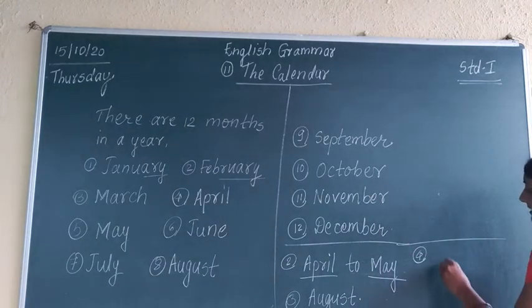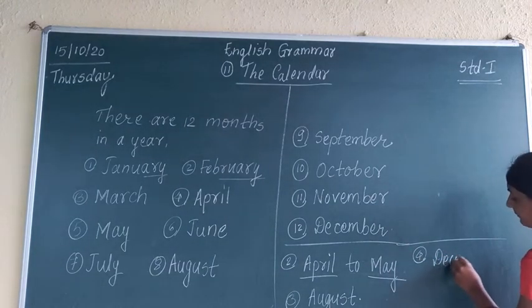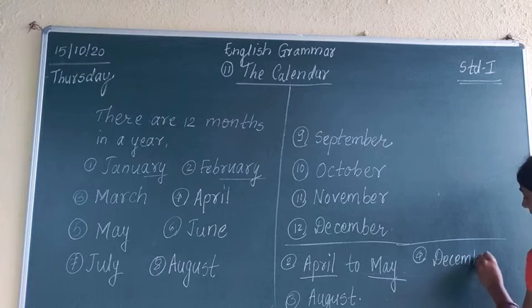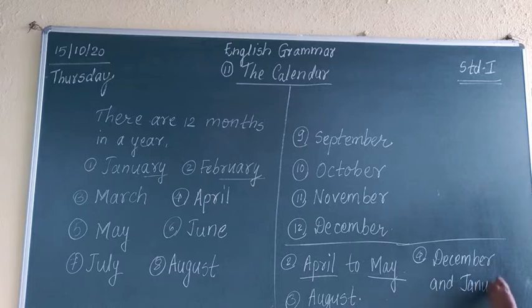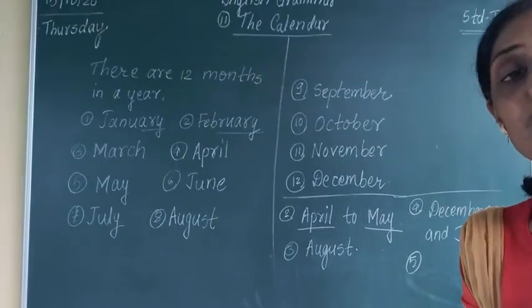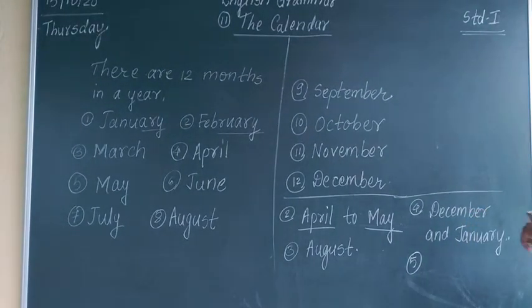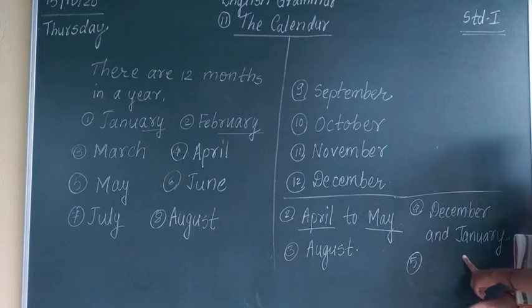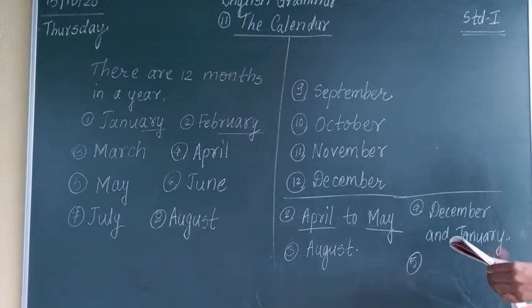Fourth one, December and January. These 2 months are the coldest months of the year.